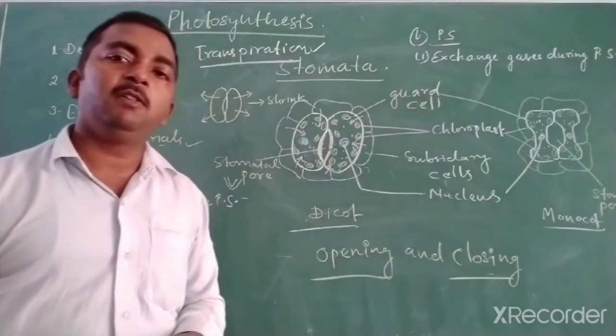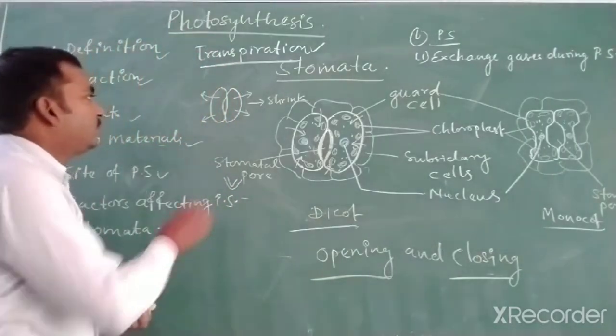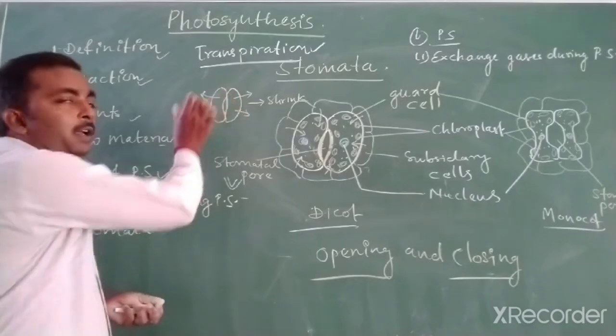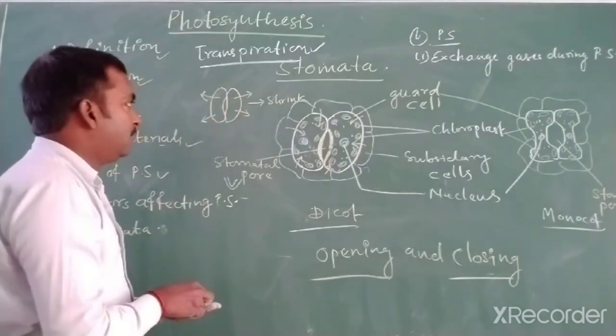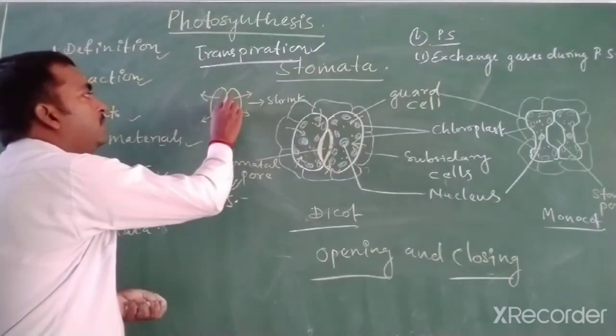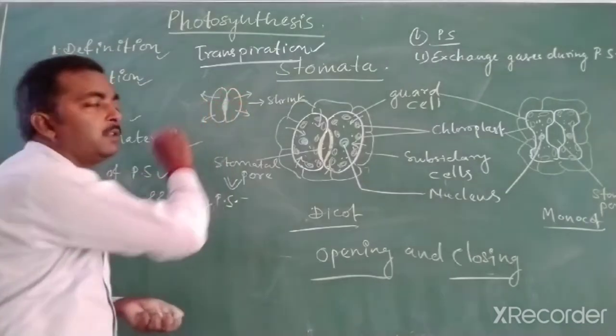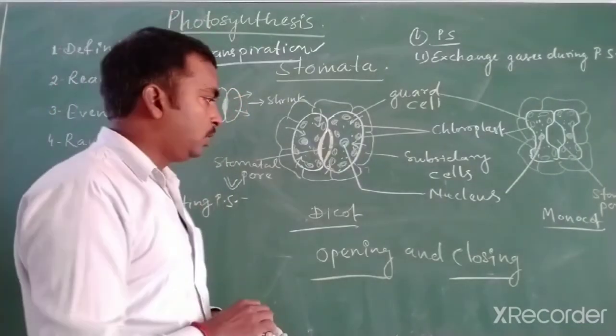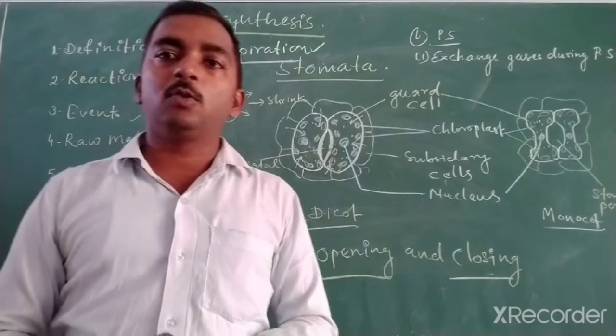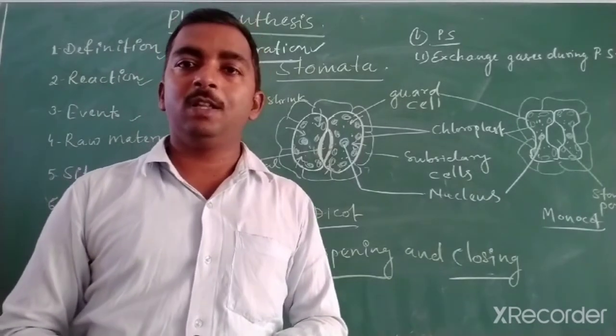So due to flaccidity of the guard cell, the inner walls of the guard cell collapse onto each other and the stomata becomes closed. So this is clear how the opening and closing of stomata take place.